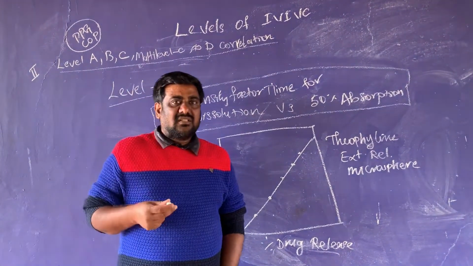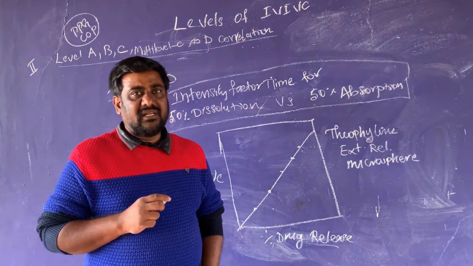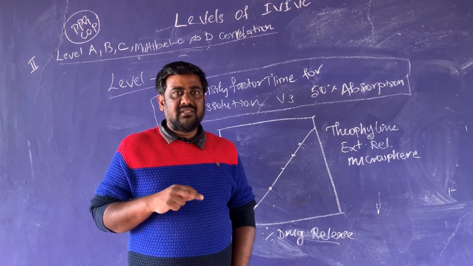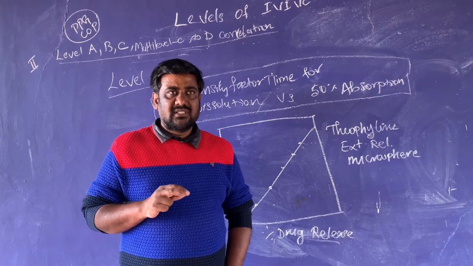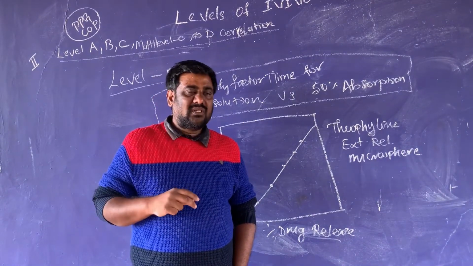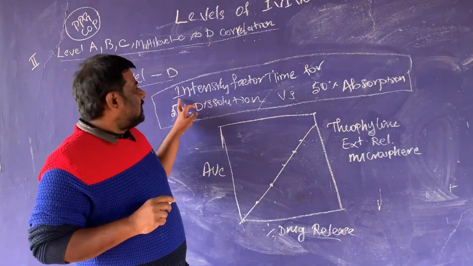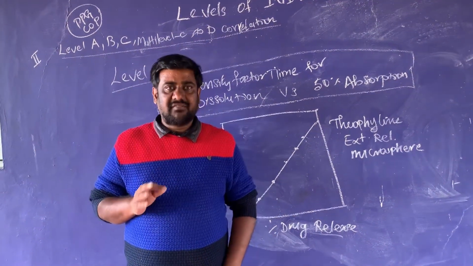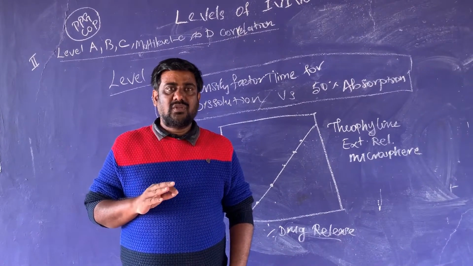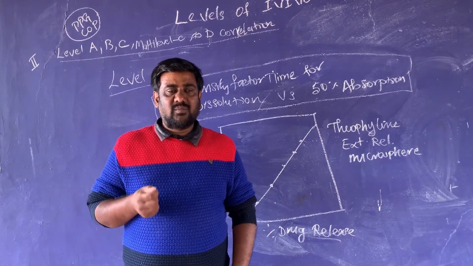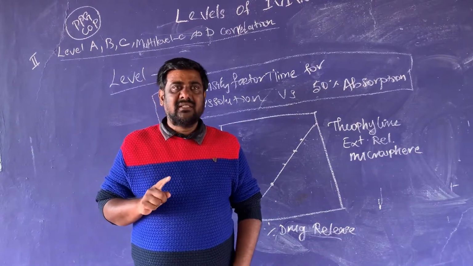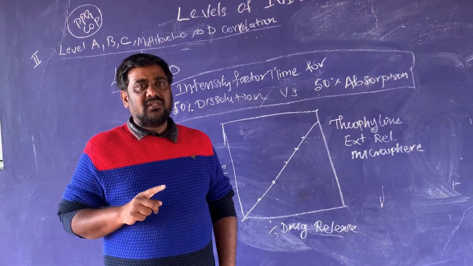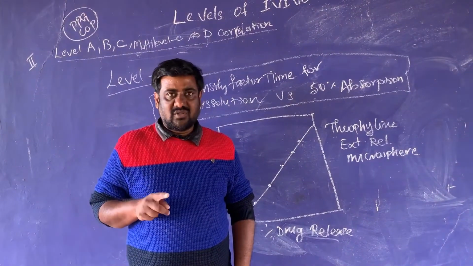Overall, among these 5 levels, A and multiple level C are the most widely used, and the rest 3, B, C and D, are rarely used since each has some small disadvantages. The level D is not useful for regulatory affairs, but it is useful for developing the formulation process.